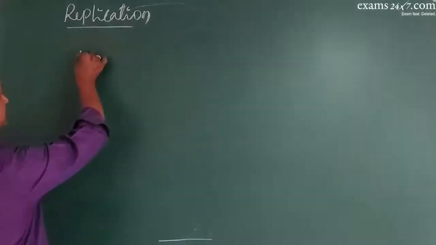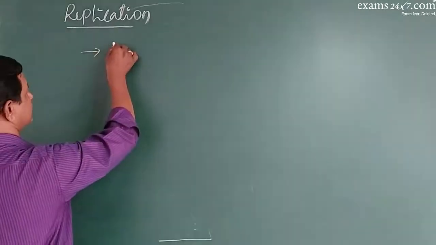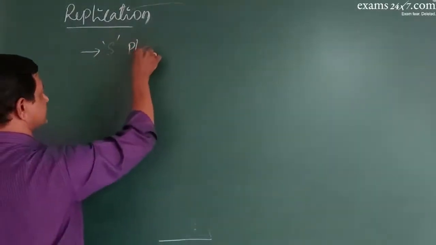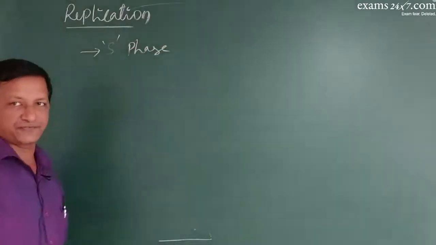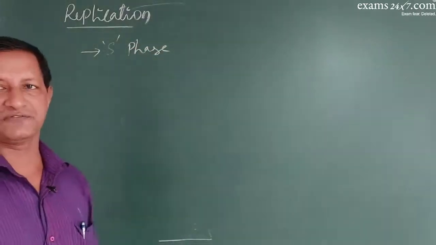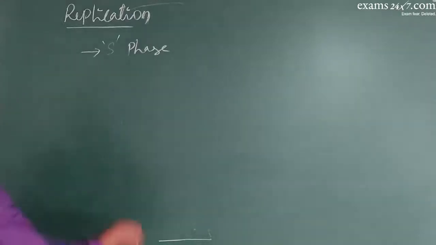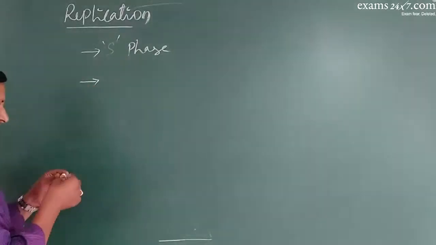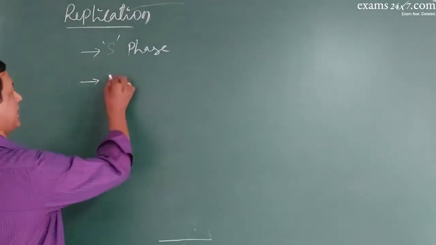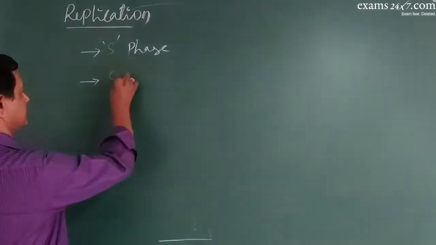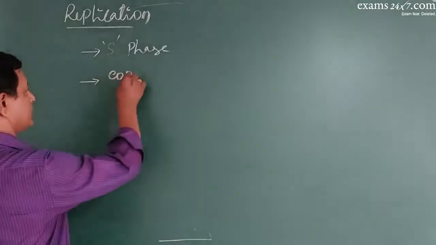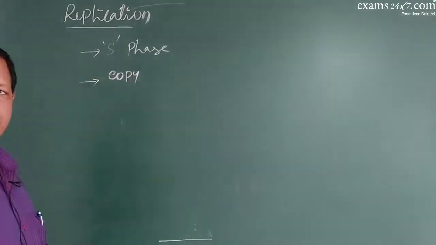This replication process occurs in the S phase of the interphase, the synthetic phase. DNA is synthesized there, and replication produces one more copy of the original DNA molecule.